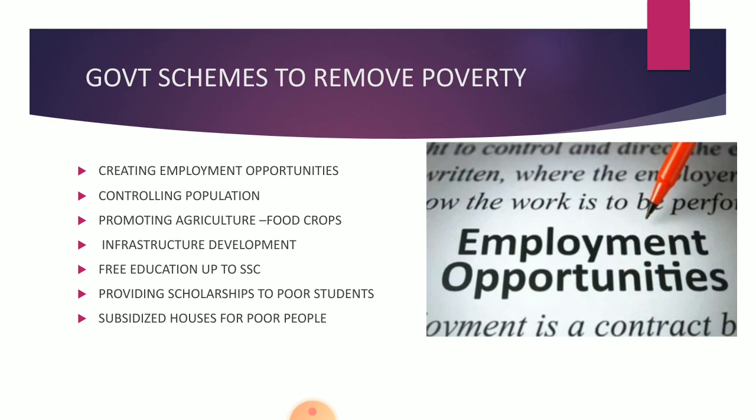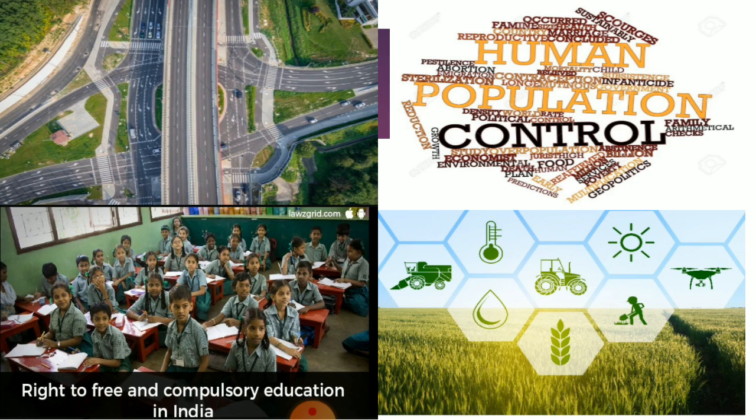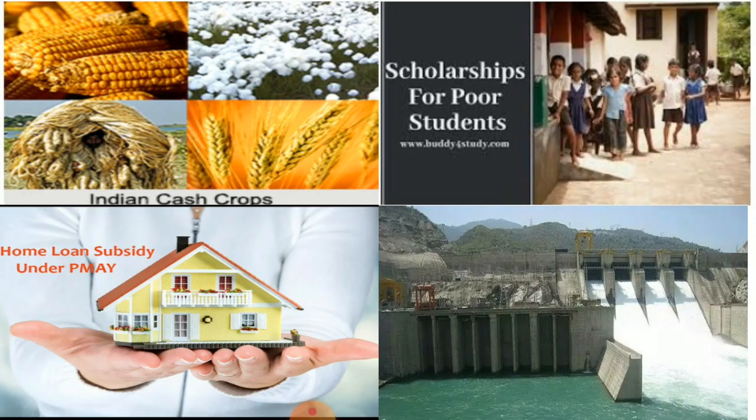In cities, the government is promoting industrialization to create more jobs. The government also opened ration shops. Other measures include providing free compulsory education for children up to 14 years of age, scholarships to deserving students from a poor background, and providing subsidy loans for houses for poor people, etc.